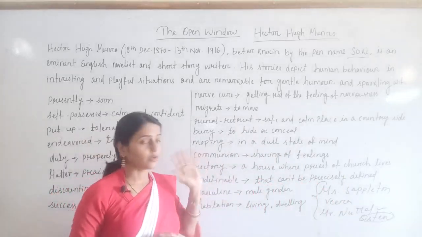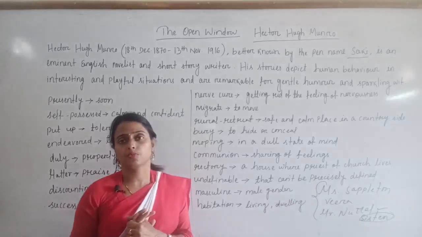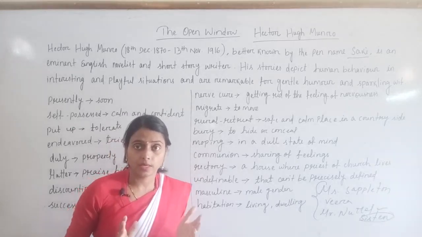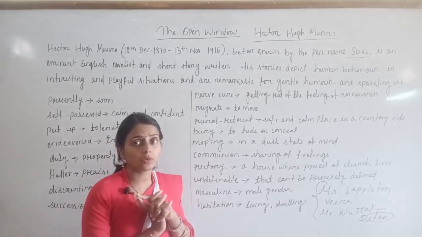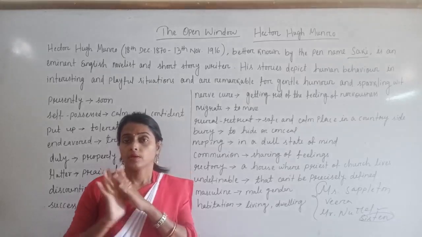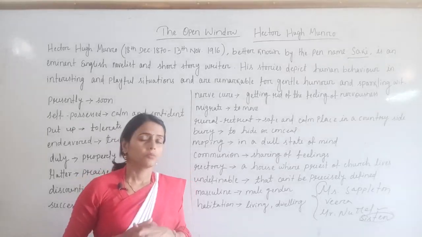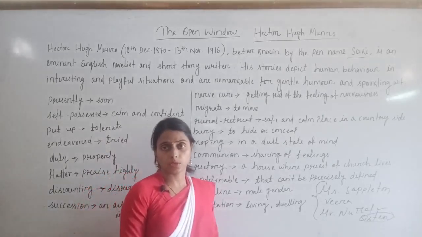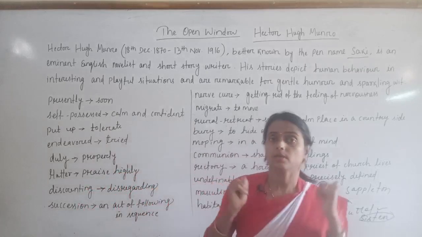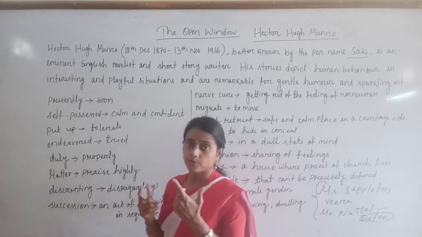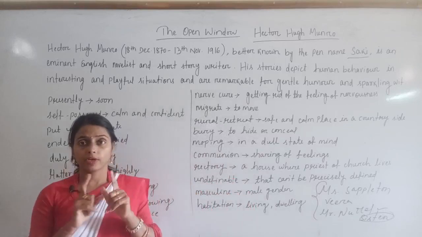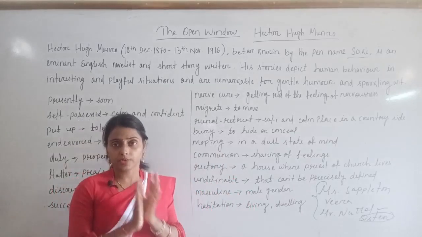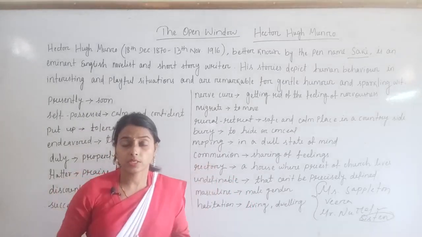Instead of getting Mrs. Appleton, he met Vera, and he was busy in conversation with Vera, and in the meantime Vera drew the information from him: whether he knows something about Mrs. Appleton or not, or whether some known people are there in that area or not. Mr. Nuttel said that he knows no one else, only his sister gave him the introduction of some people with a letter. That's why he has come here, because he was undergoing nerve cure treatment and the doctors have advised him to shift to a calm and quiet area, then only can he focus on the treatment and get rid of all these things quite fast.